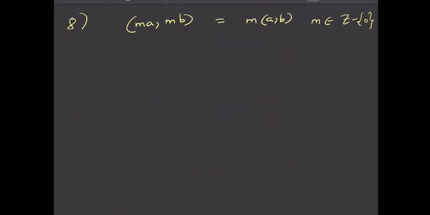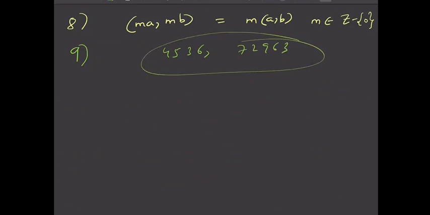Yes. So now we are discussing a very, very important property. This will form the basis for finding GCD using Euclid's algorithm, right? We have found GCD by prime factorization. But if I give you to find GCD of large numbers, say 45363 and 72963, by prime factorization you can do, but it will take a lot of time, right? So we have Euclid's algorithm, using which we can find the GCD. But the basis of that is this property only, which we are going to discuss.